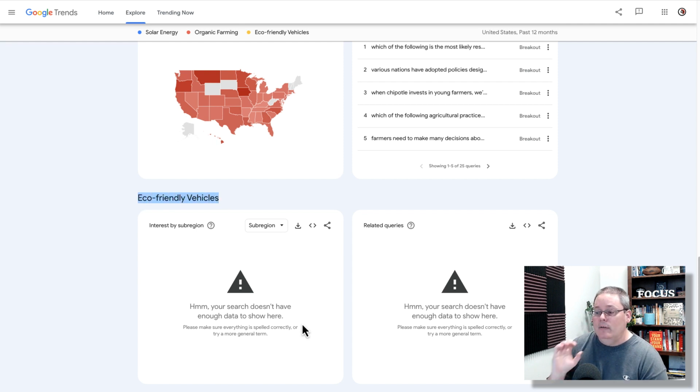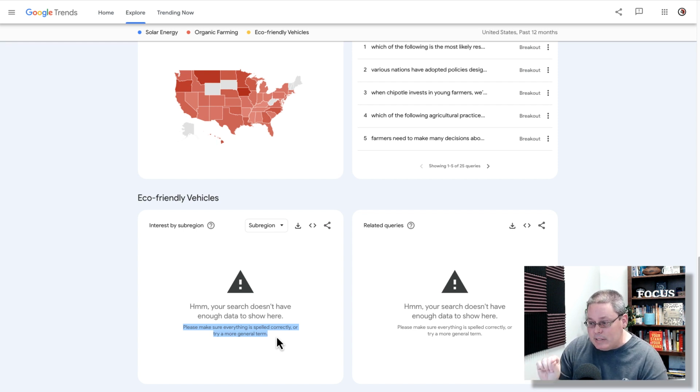Brainstorm, go deeper, figure out the topic, and really think about what people are searching for, which also leads us to what we see here for eco-friendly vehicles. We don't have enough data. Off the top of our head, we said eco-friendly vehicles. It meant something to me, along the same lines as solar energy, thinking that people interested in solar energy and organic farming are interested in eco-friendly vehicles.